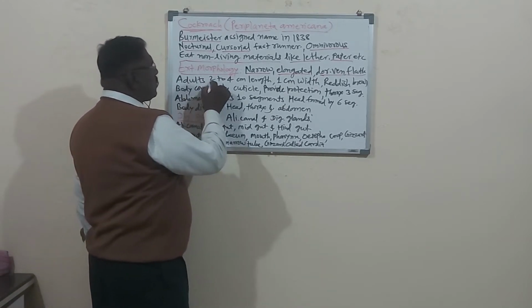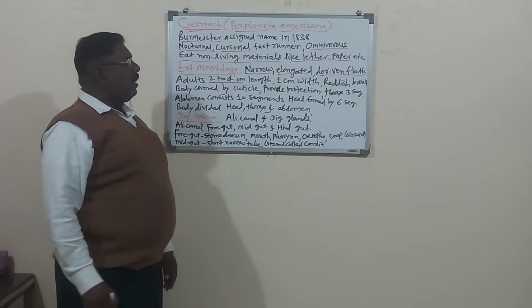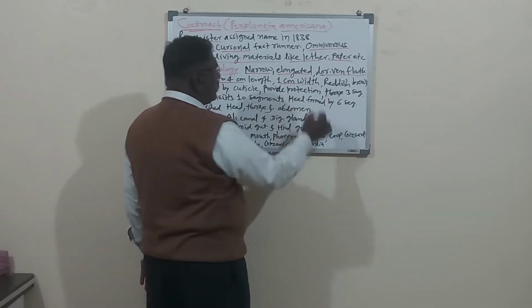An adult cockroach measures 2 to 4 centimeter in length and 1 centimeter in width.